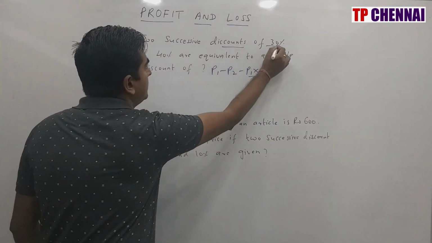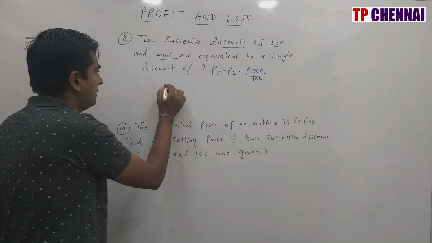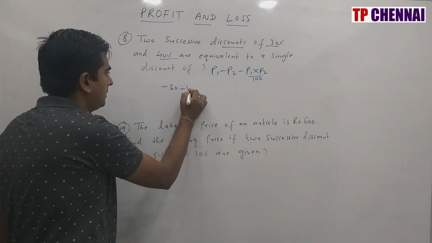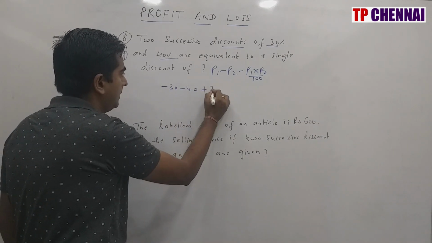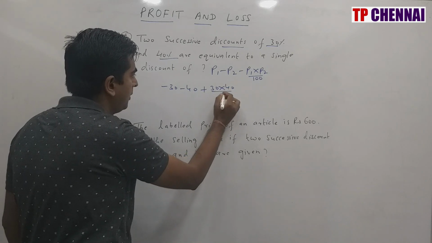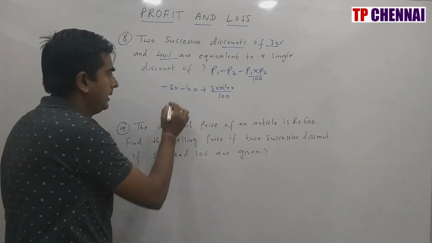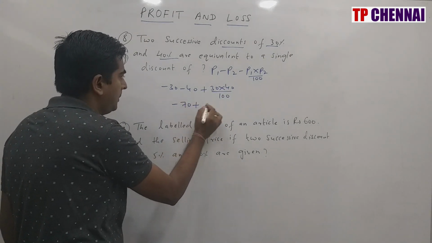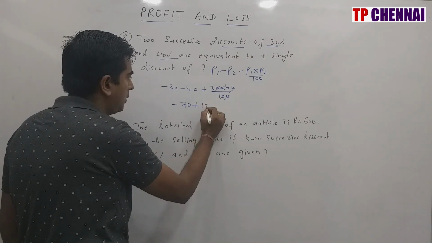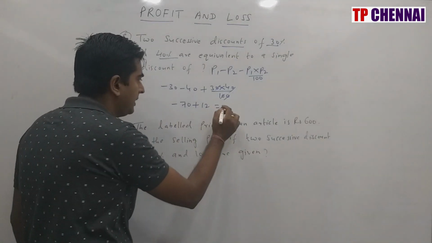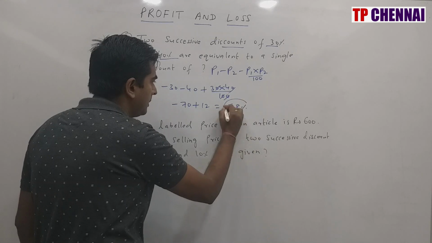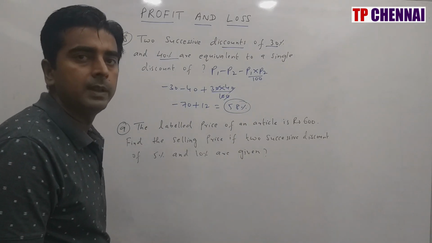So discounts of 30% and 40% are there. So minus 30 minus 40 plus 30 into 40 divided by 100. This is nothing but minus 70 plus, 0 0 cancelled, 12. So what is my answer? 70 minus 12, 58%. My answer is nothing but 58%.